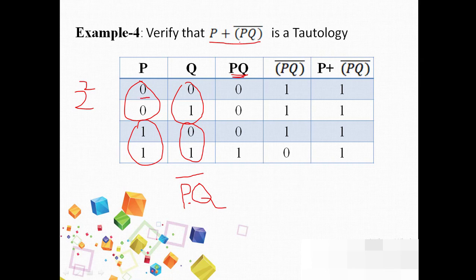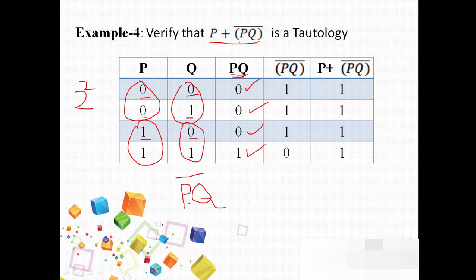So let us multiply: 0 multiplied by 0 is 0, 0 multiplied by 1 is 0, 0 multiplied by 1 is 0, 1 multiplied by 0 is 0, 1 multiplied by 1 is 1.